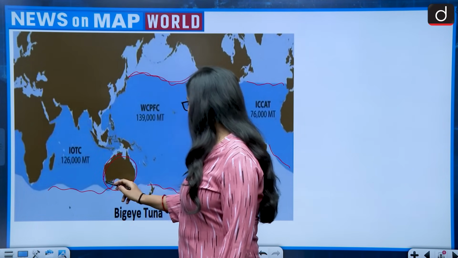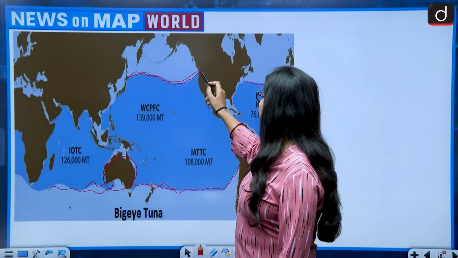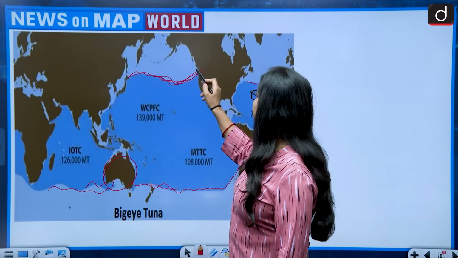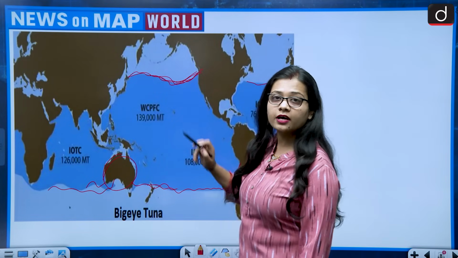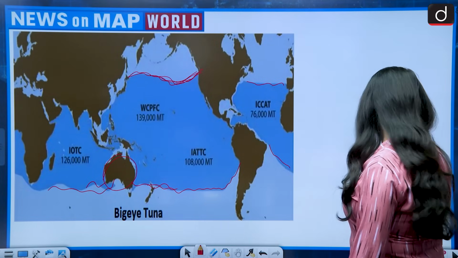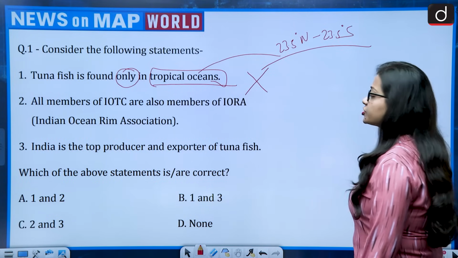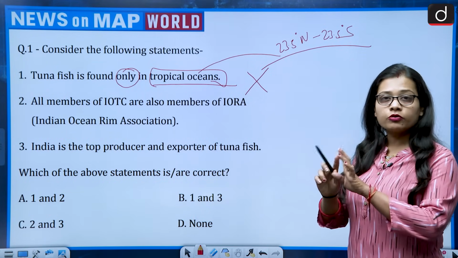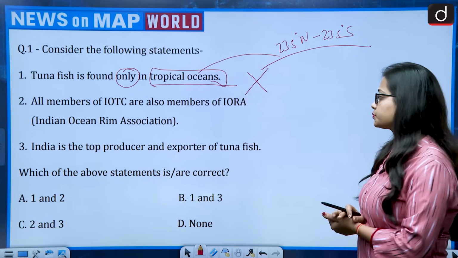This is Australia. It can be found within Australia and around the region of Australia, around the region of US and Canada. So this depicts that it can be found beyond the tropical regions also. It is found in the subtropical regions also.